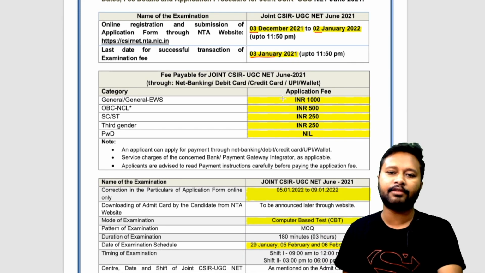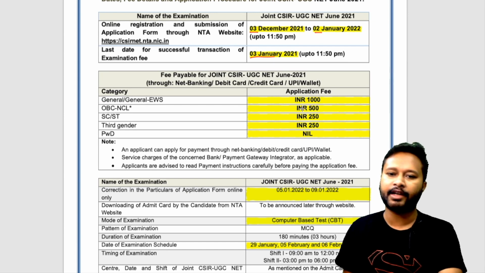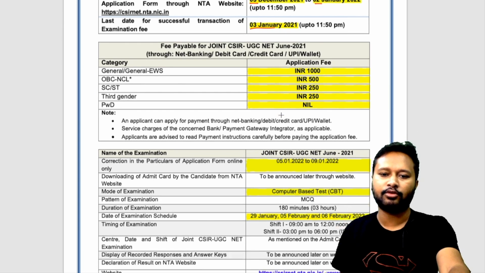These are the fees which you have to pay. The application fee is 1000 rupees for general category. For OBC it is 500 rupees. For SC/ST category and for the third gender it is 250 rupees. And for PWD categories there is no fee. So the fees section is similar to what it used to be.